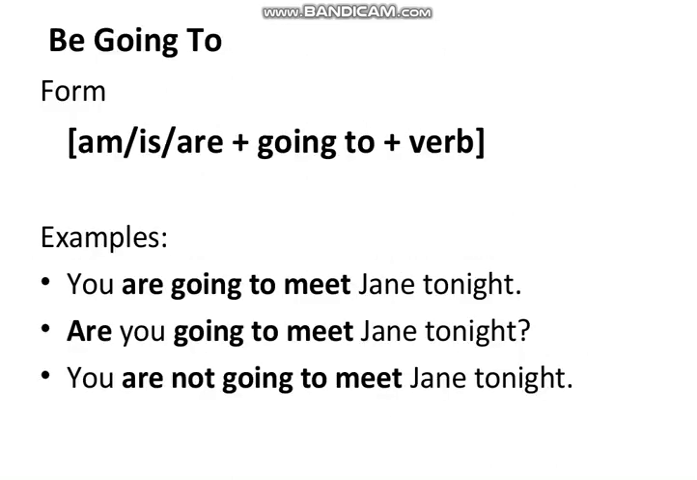Let's discuss how this be going to is used instead of will in a sentence. The form is be plus going to plus base verb. So it would be used in different sentences. As you can see, you are going to meet Jane tonight. Are you going to meet Jane tonight? You are not going to meet Jane tonight.